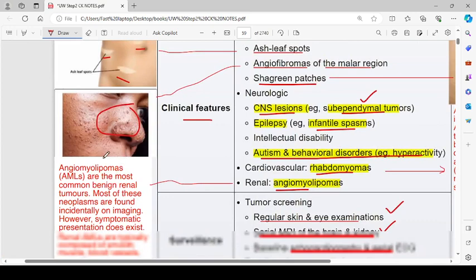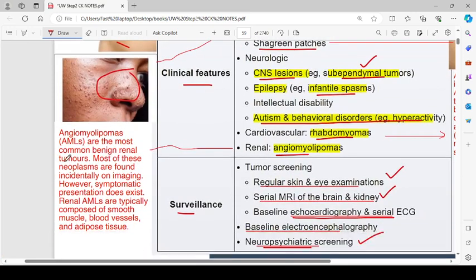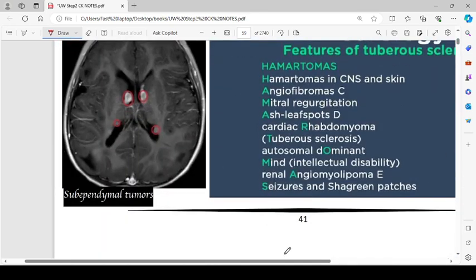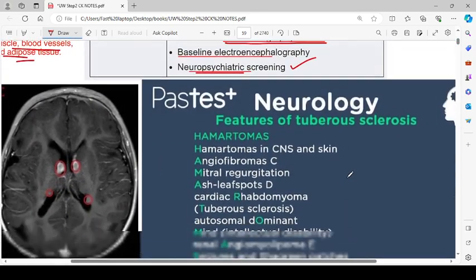Then here you can see angiomyolipomas are the most common benign renal tumors. Most of these neoplasms are found incidentally on imaging, however, symptomatic presentation does exist. Renal angiomyolipomas are typically composed of smooth muscle, blood vessels, and adipose tissue, as the name indicates. Angio for the blood vessels, myo for the smooth muscles, lipoma for the adipose tissue. So this is a Google picture about the neurology.